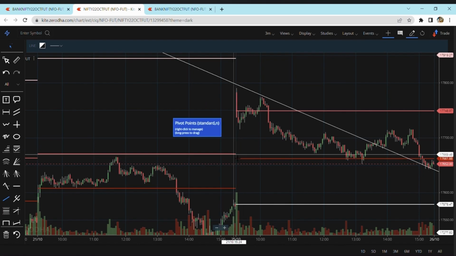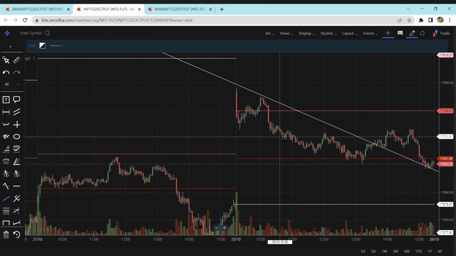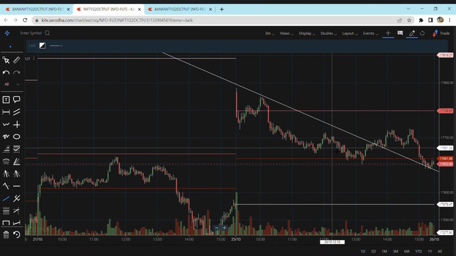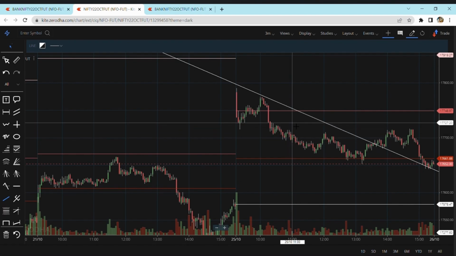Okay, it reaches support number 3 in 4 hours. Why? Because the market was very sideways and it was very boring. Hardly it gave like 30 points up, 30 points down, 30 points up, 30 points down. That was all the movement happening in the Nifty and Bank Nifty today. Nifty was approximately 50 to 60 points down, and even Bank Nifty was the same as well. And they were completely sideways. But I'll tell you what exactly happened post 2 o'clock, 2:30.